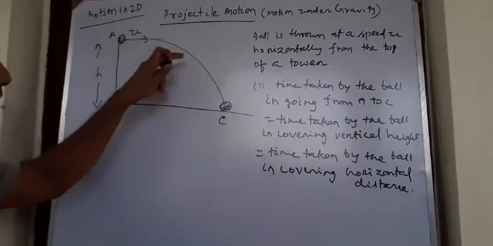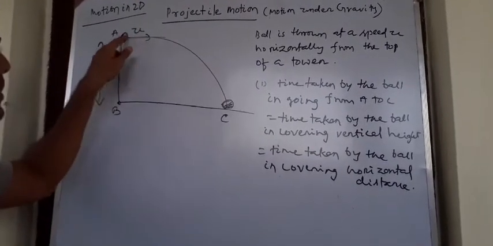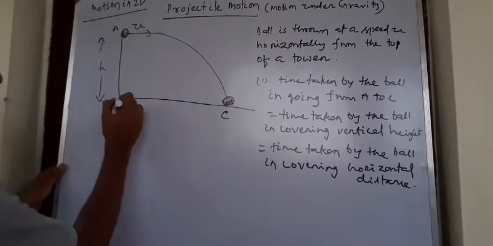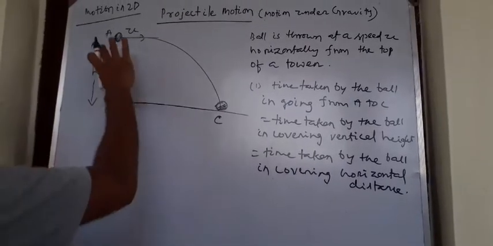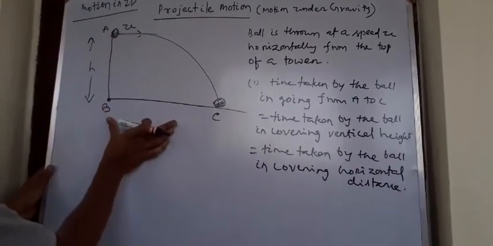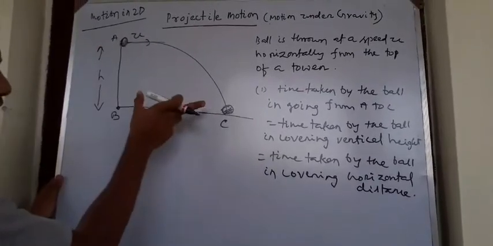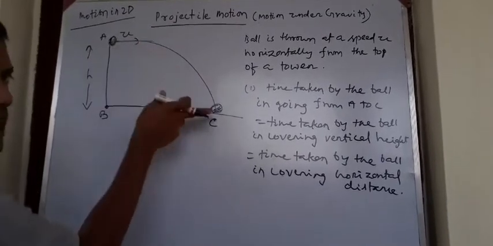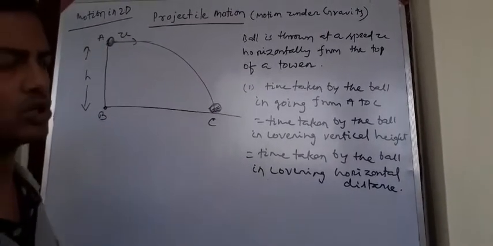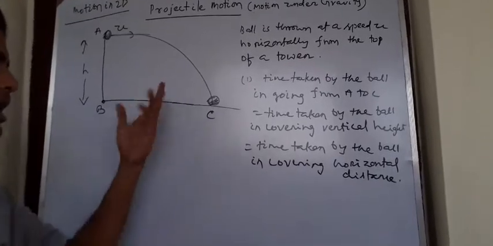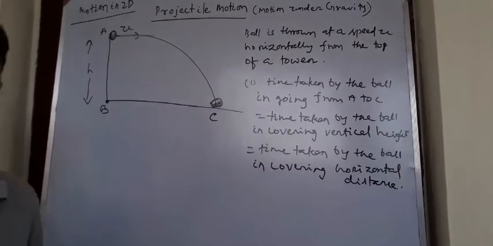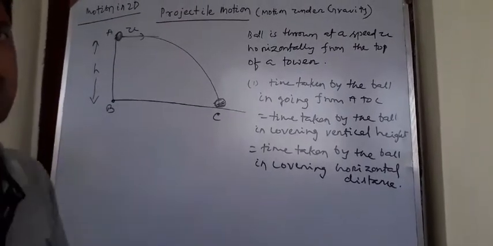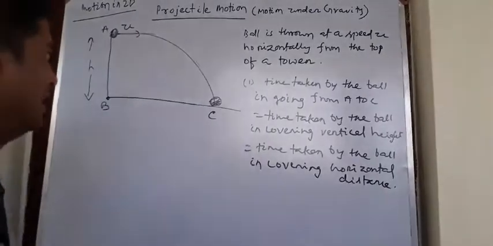Let the ball take 10 minutes to go from A to C. In those 10 minutes, the ball covers the AB height and the BC distance. So we cannot say AB equals BC. If AB equaled BC, the path would be circular. But I am going to prove the path of the projectile is parabolic. So I am going to find the equation for this path, which is called the equation of trajectory. The equation of trajectory of the projectile in this situation will give an equation of a parabola. For the equation of a parabola, you can talk to your mathematics teacher. I'm just going to use the idea.